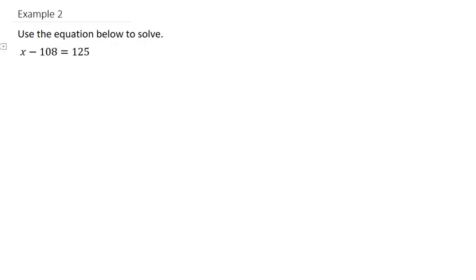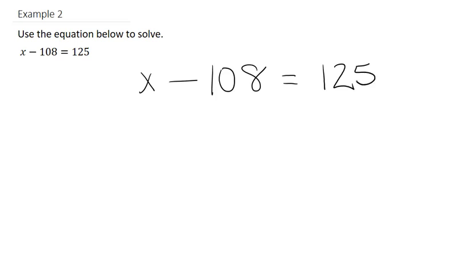Example 2. Use the equation below to solve. We have x minus 108 equals 125. So in order to solve for x and just have it by itself, we're going to need to move this negative term.